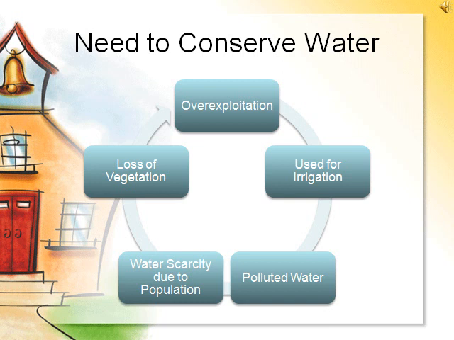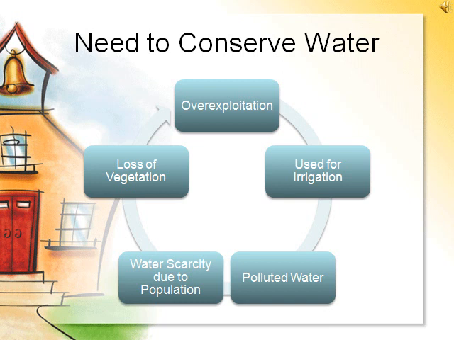Then second, we have loss of vegetation. Loss of vegetation causes drought and reduction of rainfall and again lowering of your water table. Third point, irrigation. In irrigation, we utilize more than 90% of the fresh water, which again leads to the need for conservation of water, as for irrigation most of the fresh water is used.